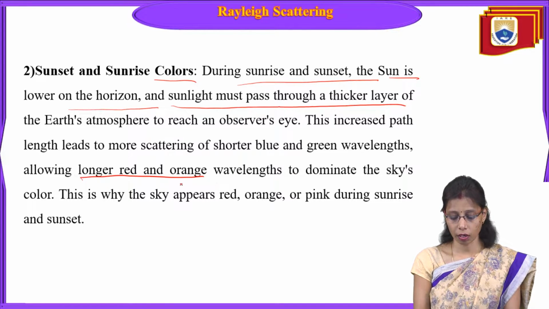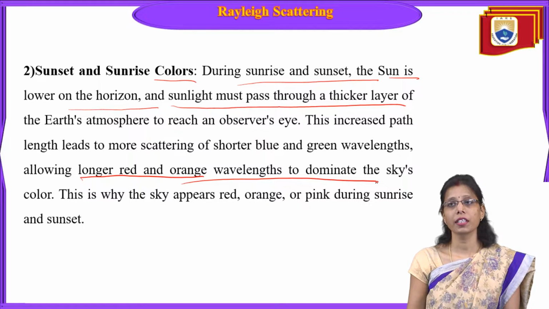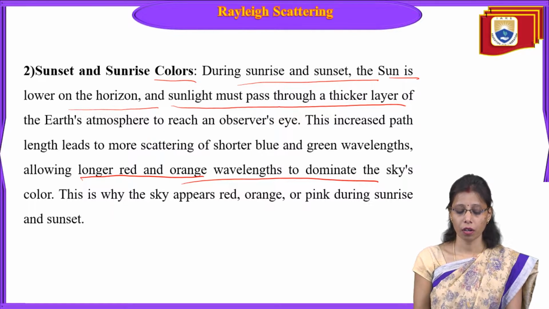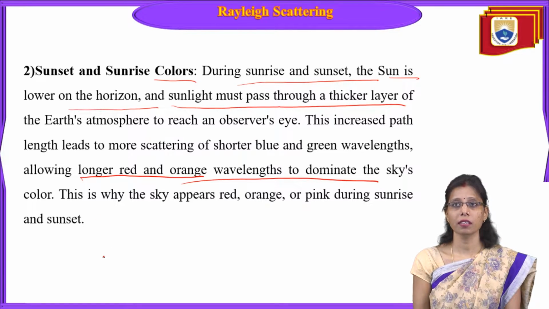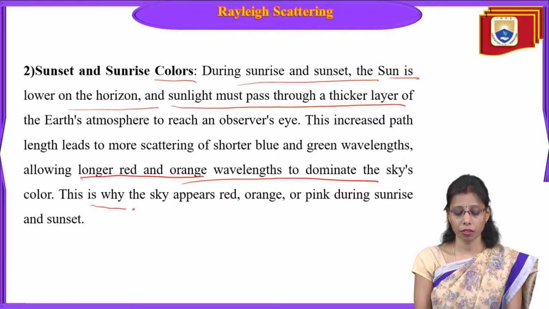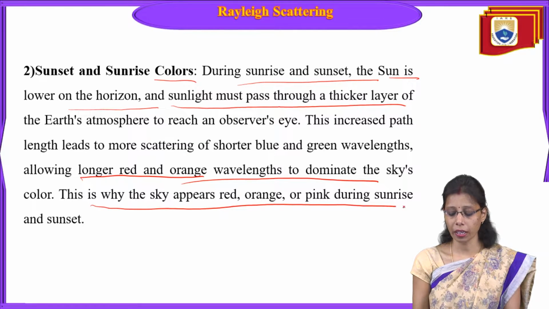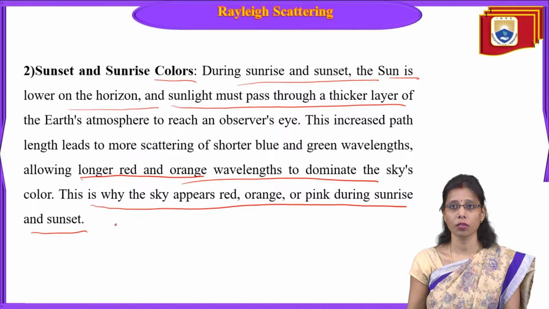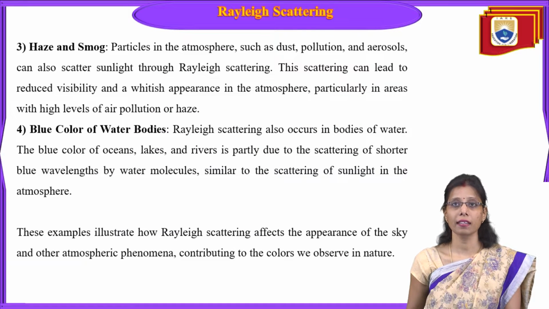That's why the sky appears red, orange or pink during sunrise and sunset. This is because of Rayleigh scattering.